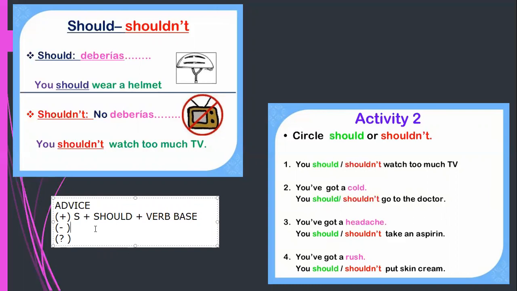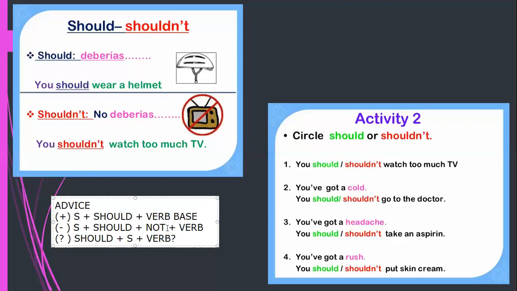If the sentence is negative, we have the subject, we have should, and then we are going to have not plus the verb in the base form. If it's interrogative, we start with should, then we have the subject, and then the verb in the base form, and the complement, obviously, at the end.